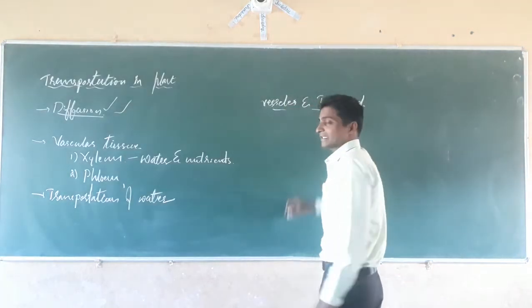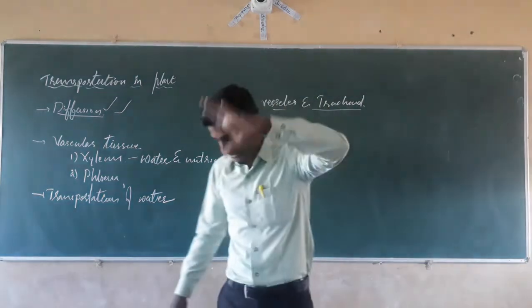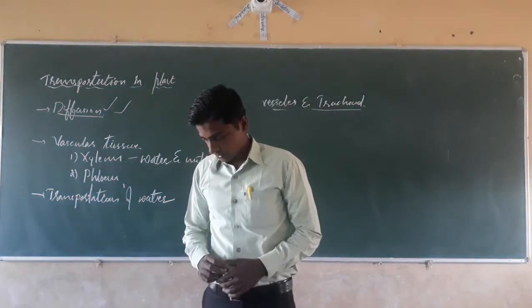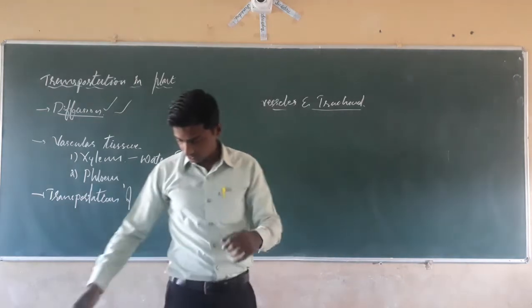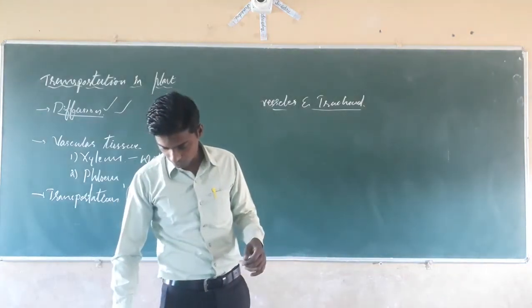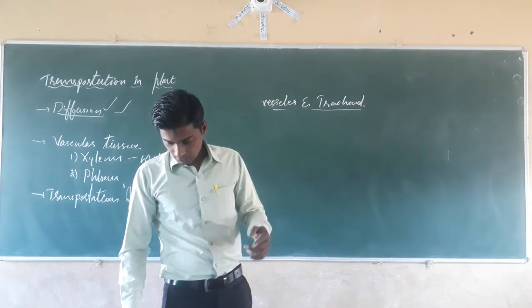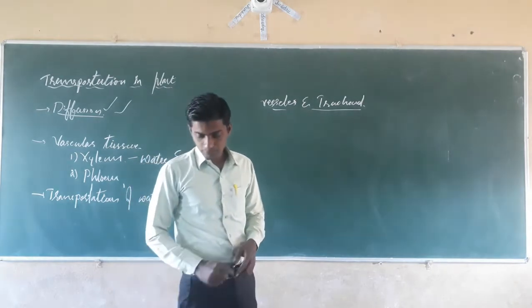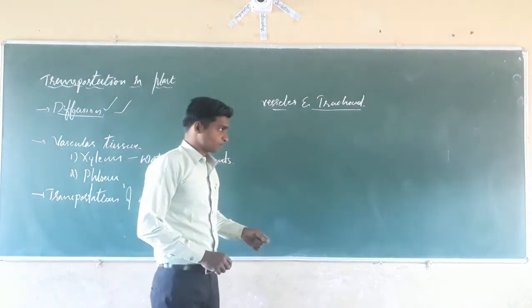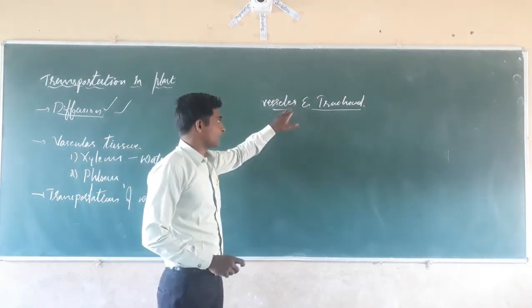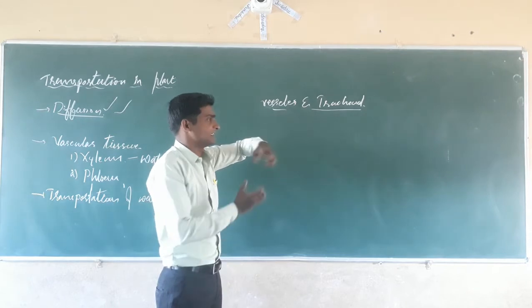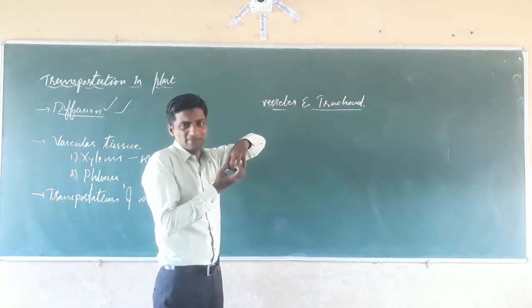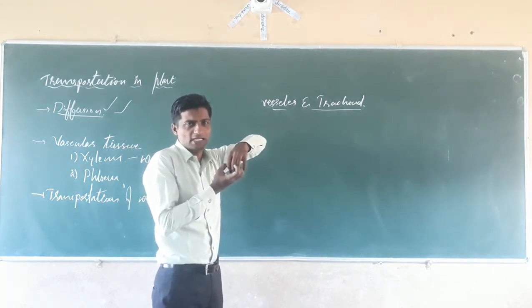Xylem vessels and tracheids help in the conduction of water, and leaves are interconnected for the conduction of water. Next, what happens here? Of the roots, the stem and leaves, see what happens? The xylem vessels and xylem tracheids are interconnected. Xylem parenchyma and xylem fibers are supportive cells, as you have studied.